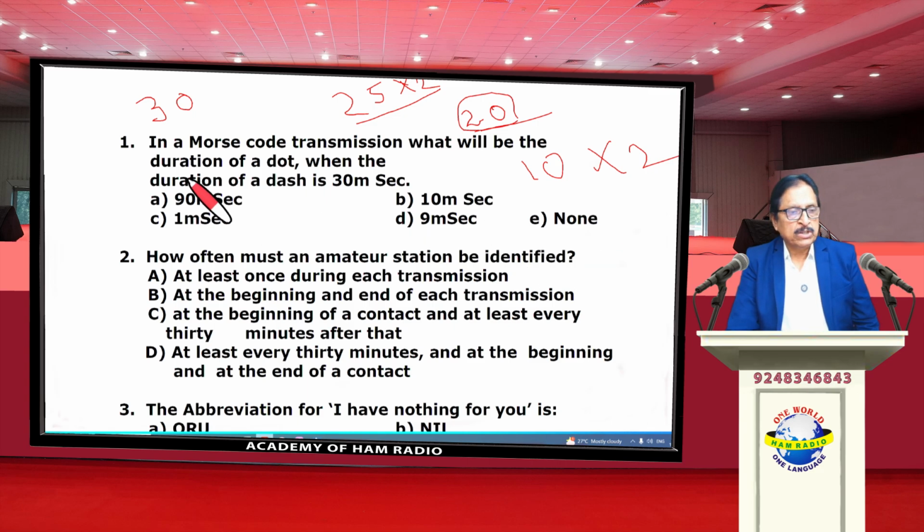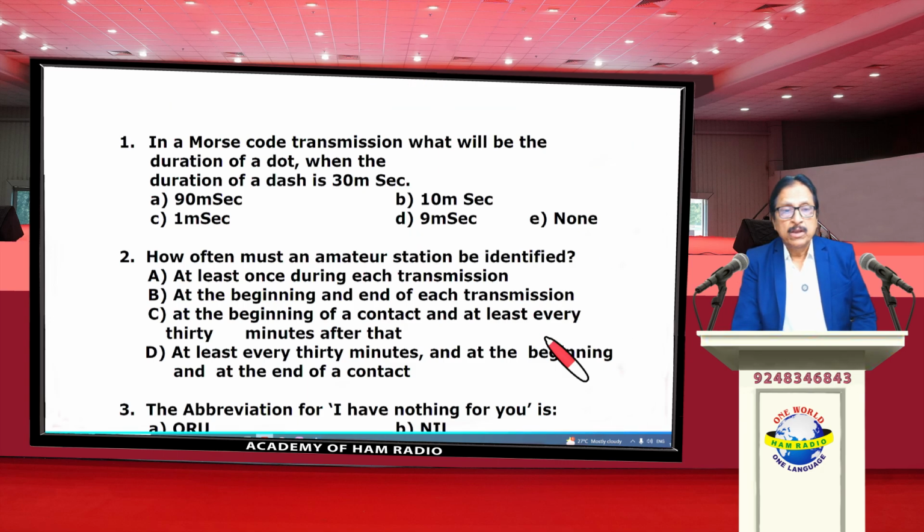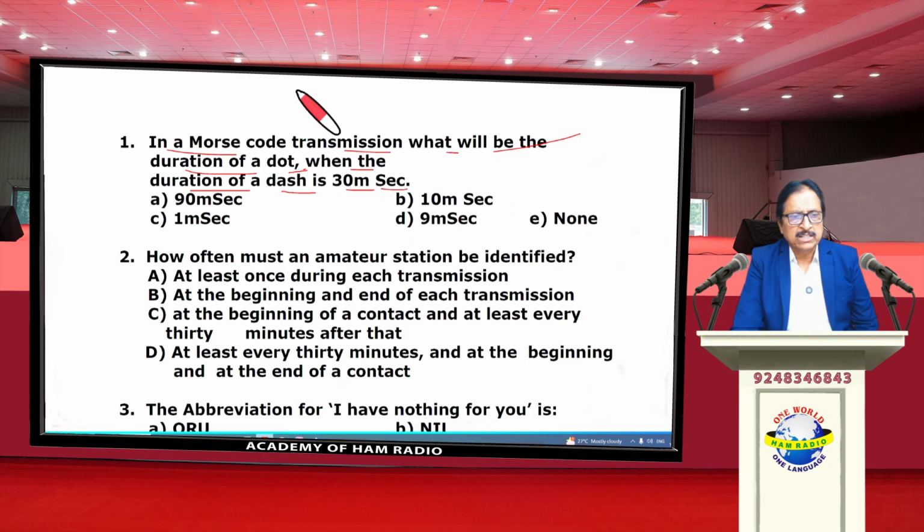So the first question in this model paper is, in Morse code transmission, what will be the duration of dot, when the duration of dash is 30 milliseconds? So there is a relation between dot and dash.